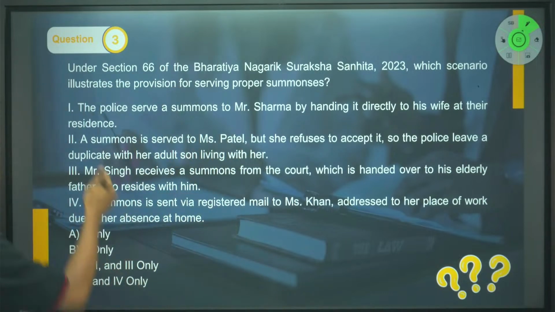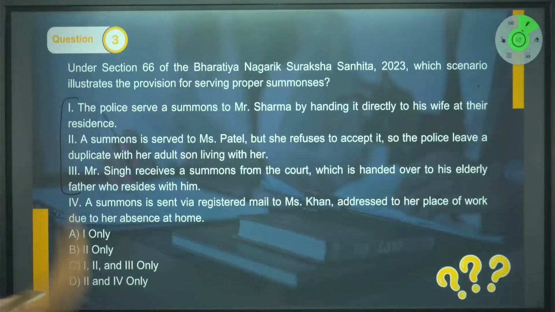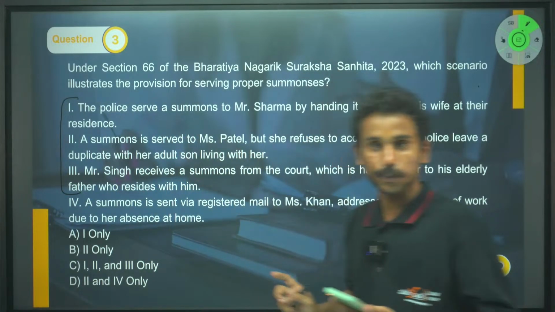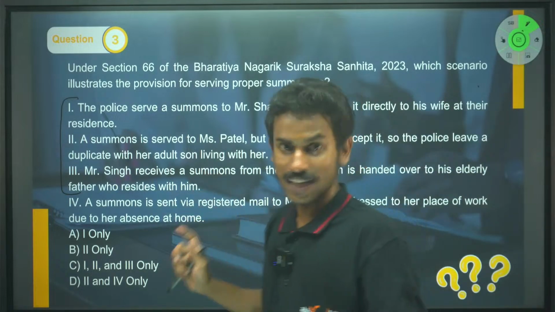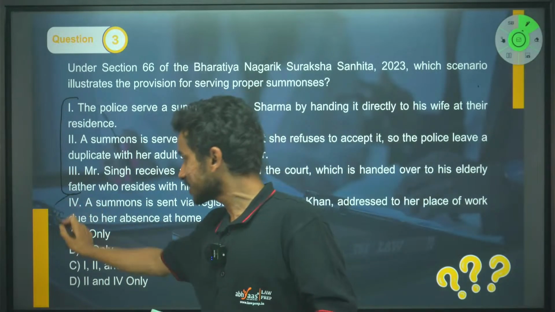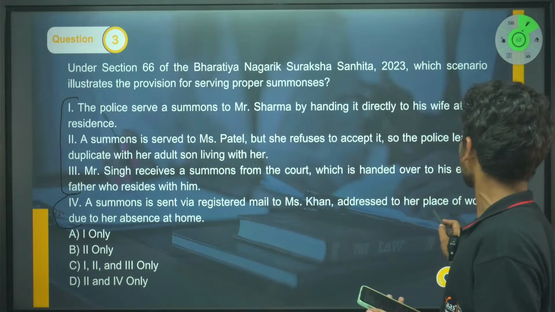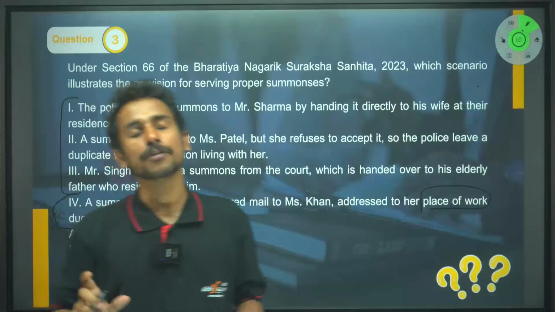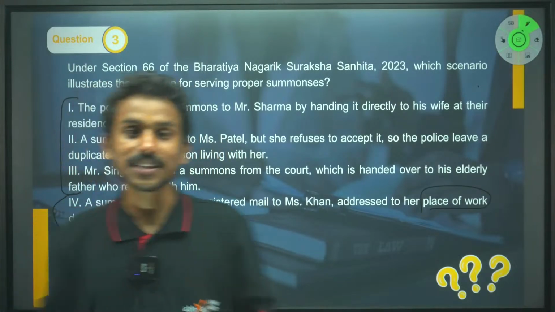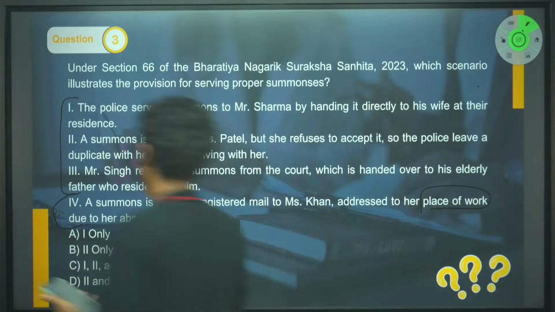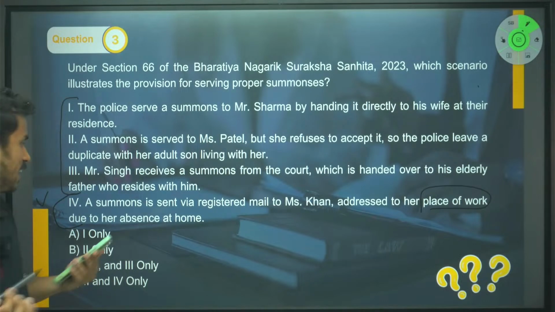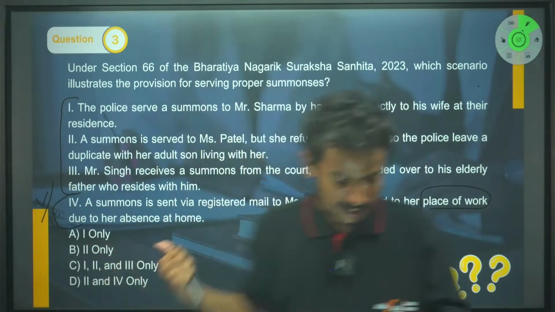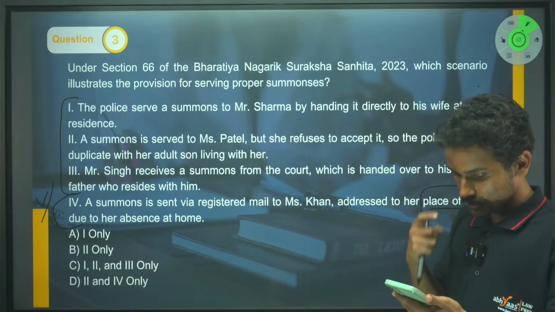So if you go by that, in all of these three conditions, there is an adult member who is living in the same house, same family member, they can be given this particular summons, and that will be a proper service of summon. Whereas the last one is talking about the place of work, which the provision that we have read from the passage doesn't talk about. So we cannot say whether it's valid or not. Maybe it's valid, but it's not definitely something that we can construe after reading the passage. For that reason, the last one is wrong. Right, all of you, is that clear?